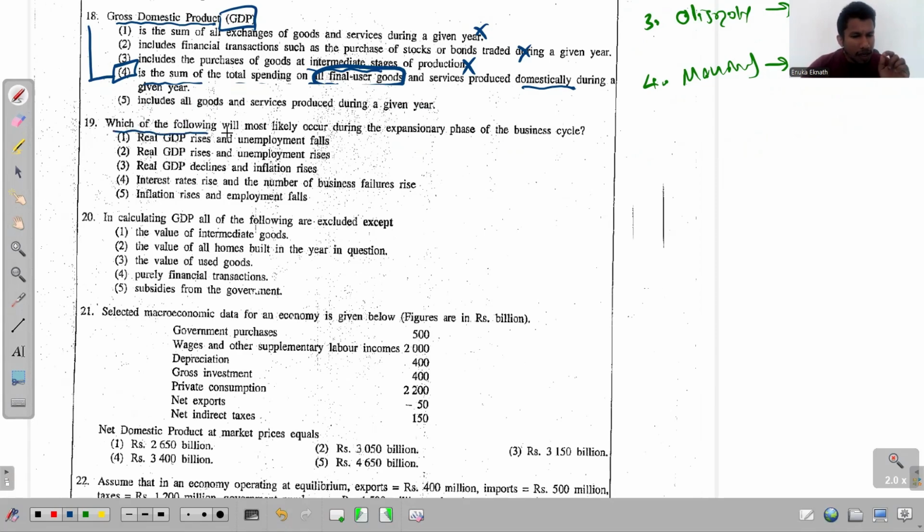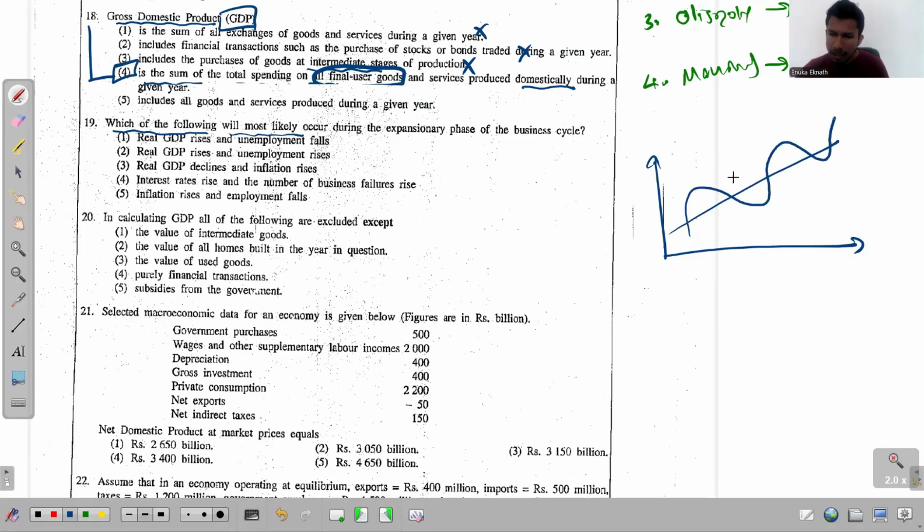Which of the following will most likely occur during the expansionary phase of the business cycle. Okay, so let me just show you the expansionary phase of the business cycle, right? So here you have the potential output, and then this is the bottom, this is the peak, and the region between the bottom and the peak we recognize as the expansion, right?